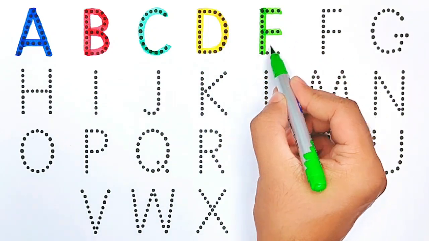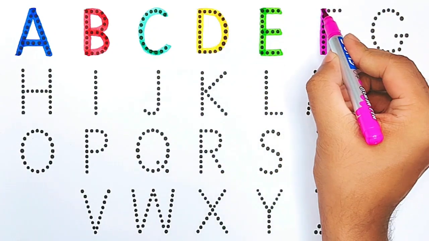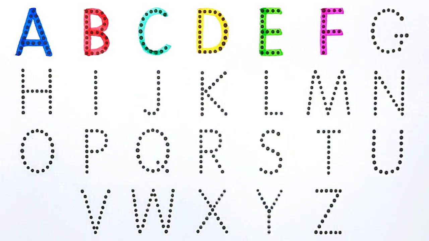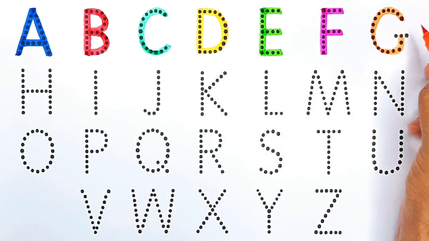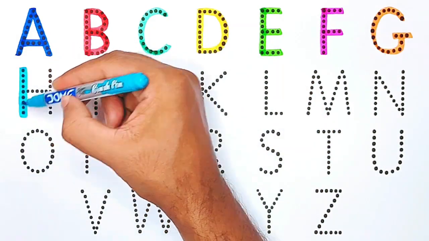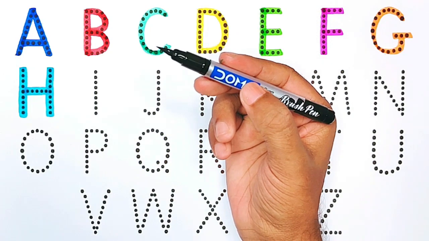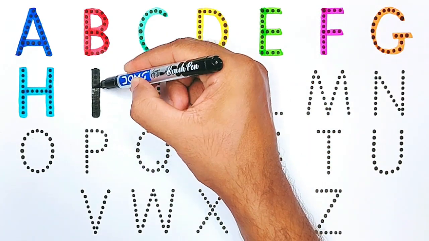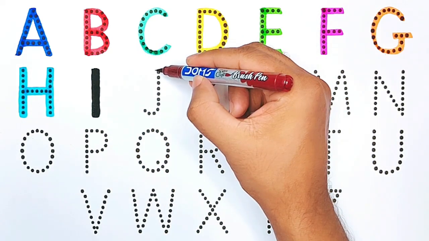E for elephant, pink color. F for frog, orange color. G for giraffe, sky blue color. H for helicopter, black color. I for Iceland, brown color.